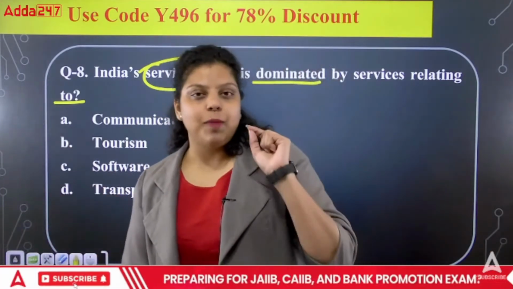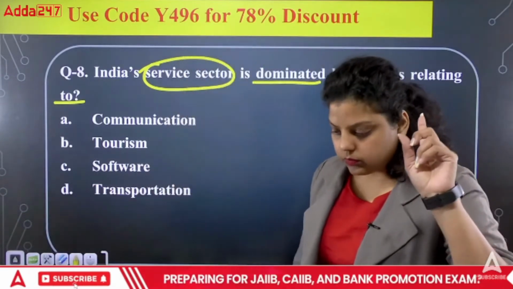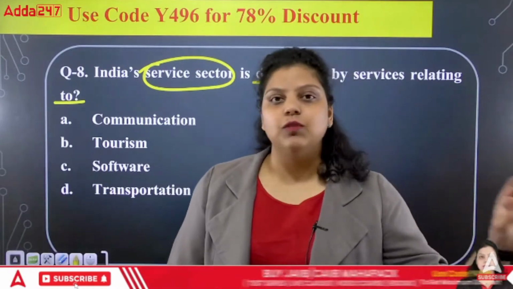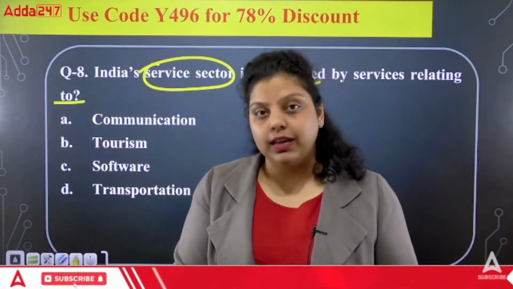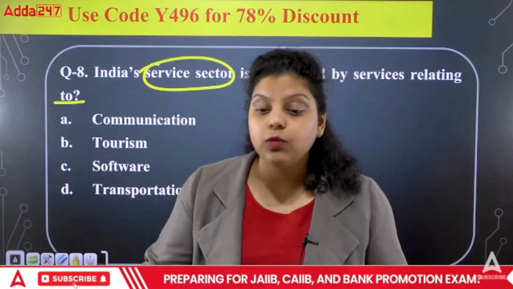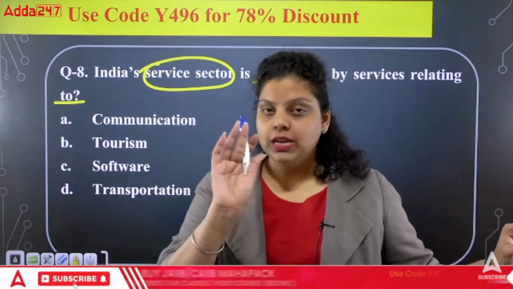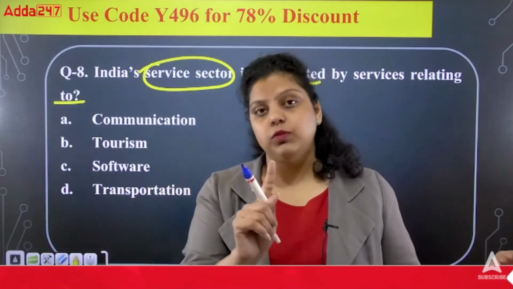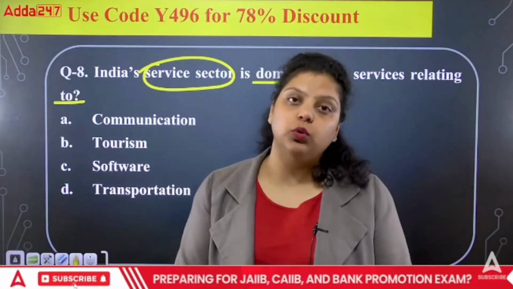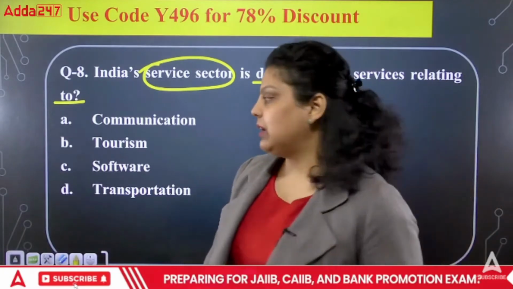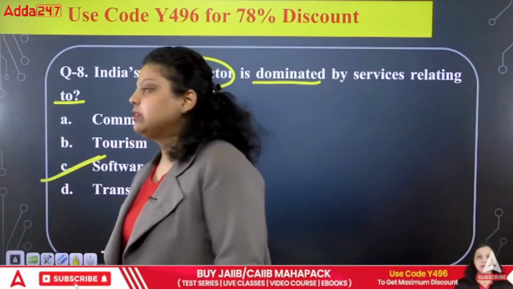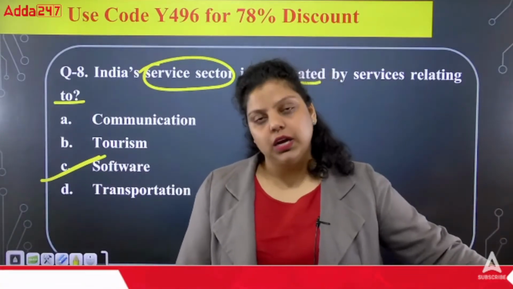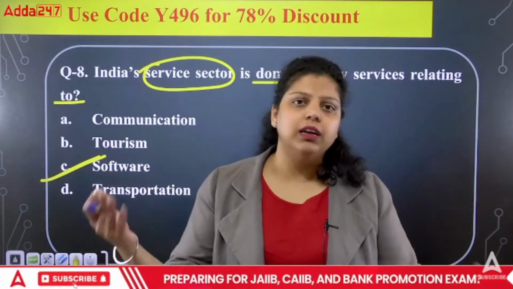So at the time of the pandemic, I told you there was only one sector at positive growth. All the other sectors were facing negative growth, and that sector was the agriculture sector. Apart from agriculture, in the service sector, there was one type of service that was providing positive growth to the economy, and that sector, I told you, is software services. Because every company started working from home.